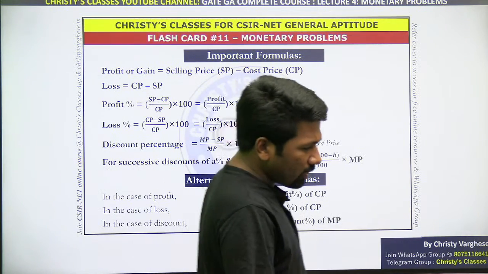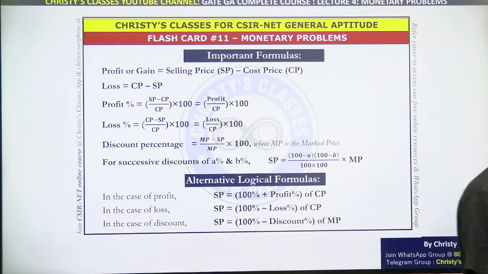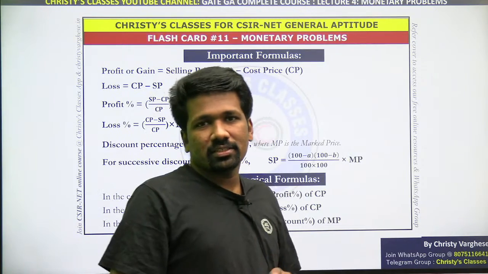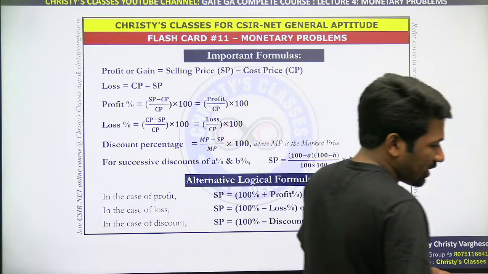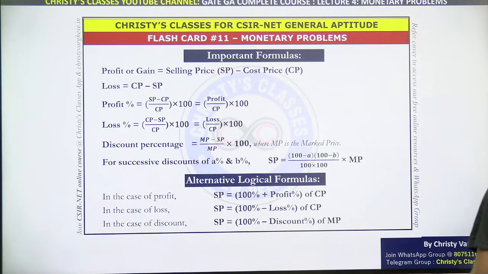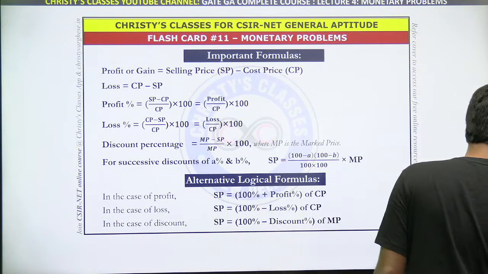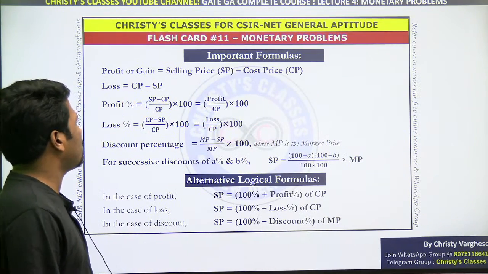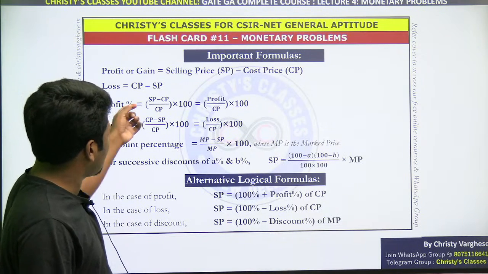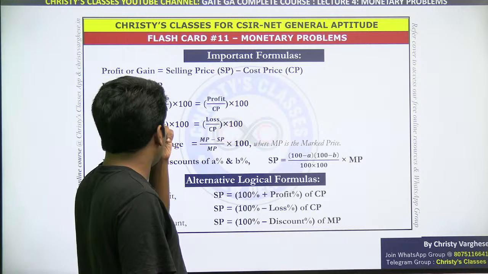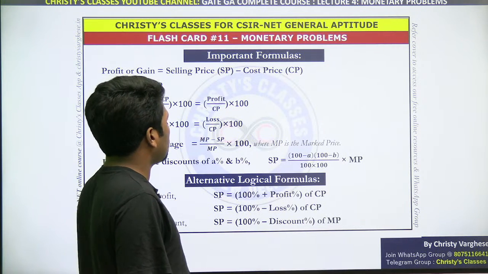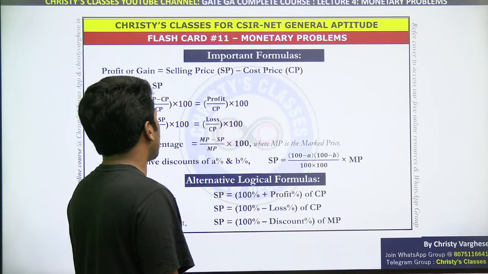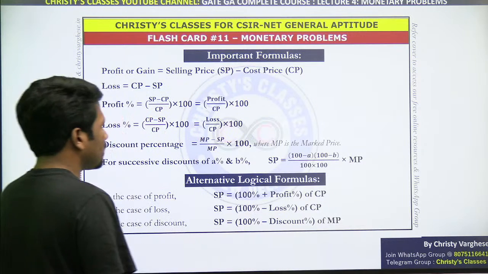Okay, so in monetary problem, the problem is the school days you have learned a lot of formula for this chapter, and that is why many of the questions are very time consuming. For example, you have learned what is profit loss. Some people even by hearted that profit is SP minus CP, loss is CP minus SP. And then profit percentage चाहिए तो SP minus CP by CP into 100. Loss percent चाहिए तो CP minus SP by CP into 100. Discount percent चाहिए तो marked price minus selling price by marked price into 100. But that is all very time consuming, na?